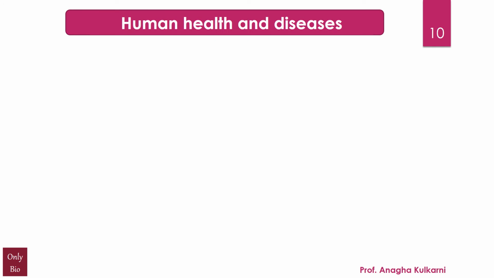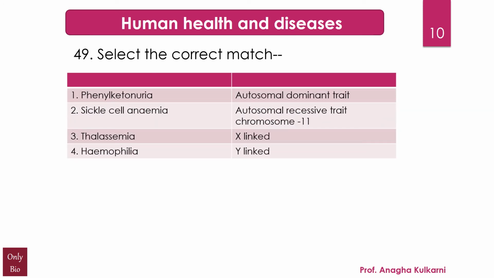Question relates with the chapter Human Health and Diseases. You have to select the correct match. We have got two columns. Column 1 having phenylketonuria, and opposite to it has been written autosomal dominant trait. Second is sickle cell anemia. Opposite to it, the option given is autosomal recessive trait, chromosome number 11. Third is thalassemia, which is written to be X-linked. And fourth, hemophilia, the option given to it is Y-linked. The correct match obviously is B, or second one, that is sickle cell anemia, which is an autosomal recessive trait belonging to chromosome number 11.